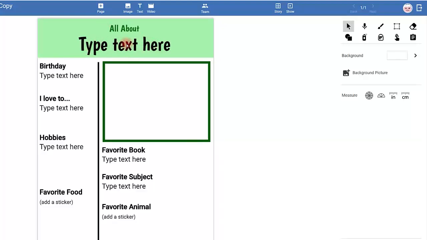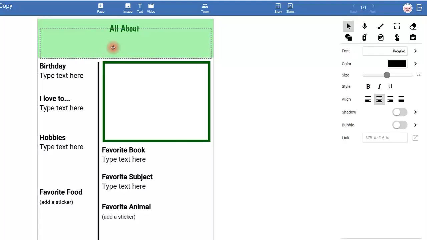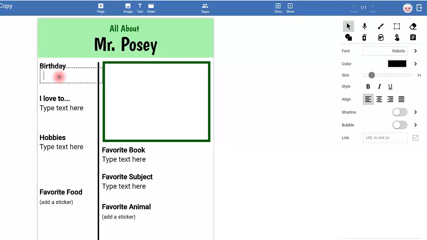Now, anytime you have words here, if you click them and click them one more time, they will disappear so that they allow you to type in what you want to say. In this case, I'm going to go over here to the birthday. If I just click on it, the words will disappear, and I don't have to worry about deleting them. So here I can put in that I was born on March 14th.